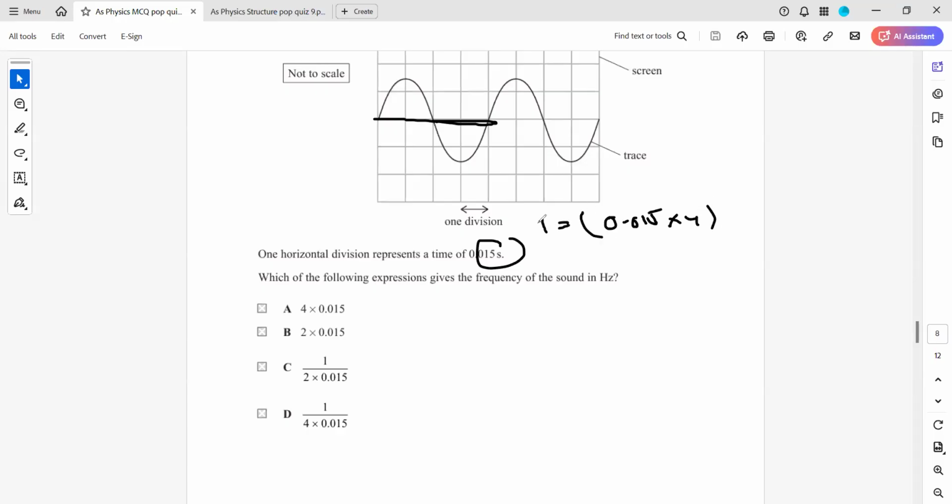And frequency is the reciprocal of the time period, so it will be 1 divided by 0.015 times 4. That will give us the frequency of this wave. So D will be the right answer for this.